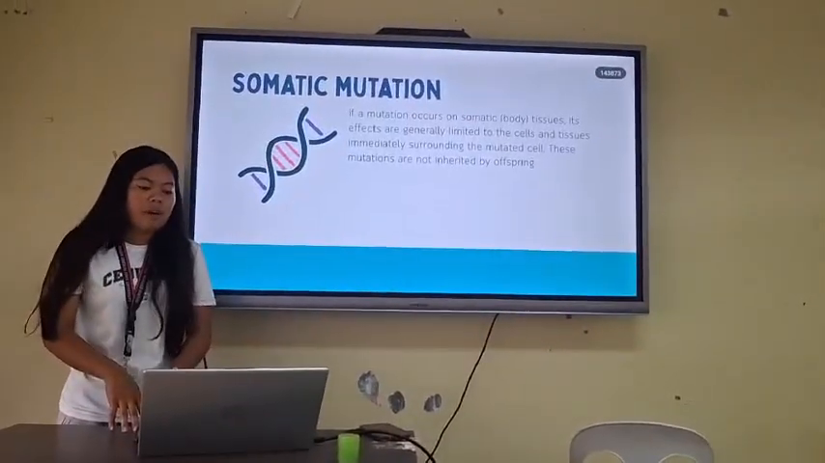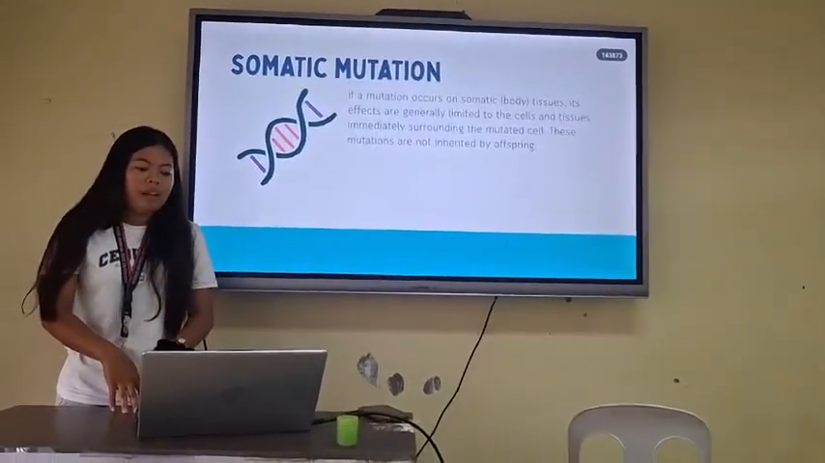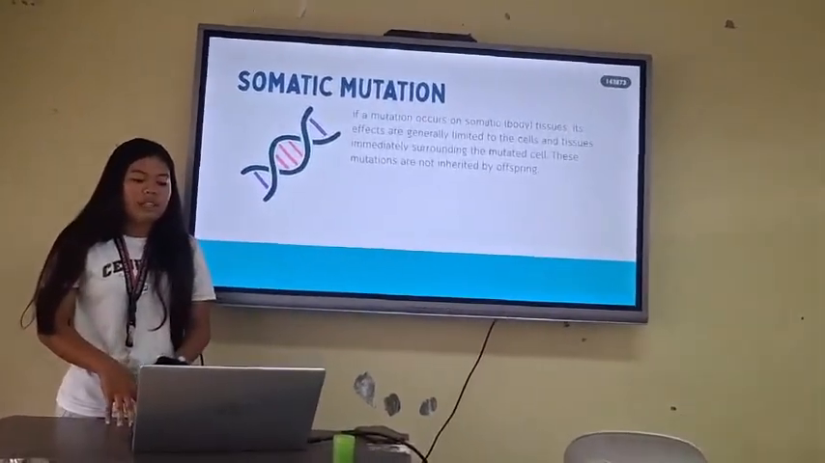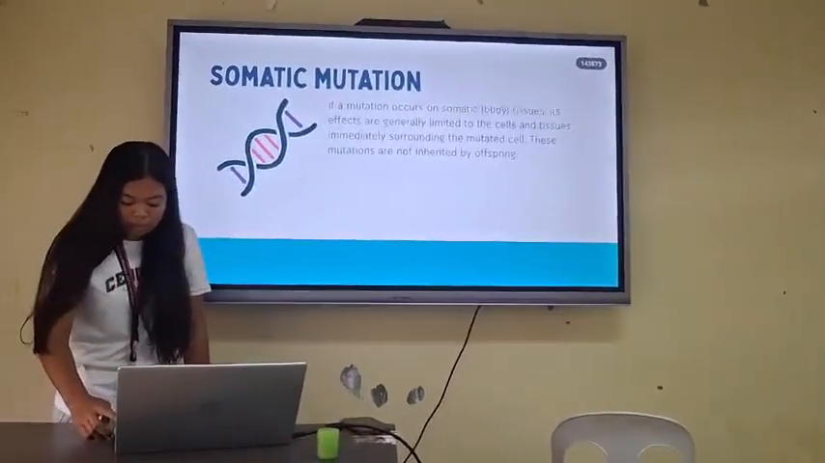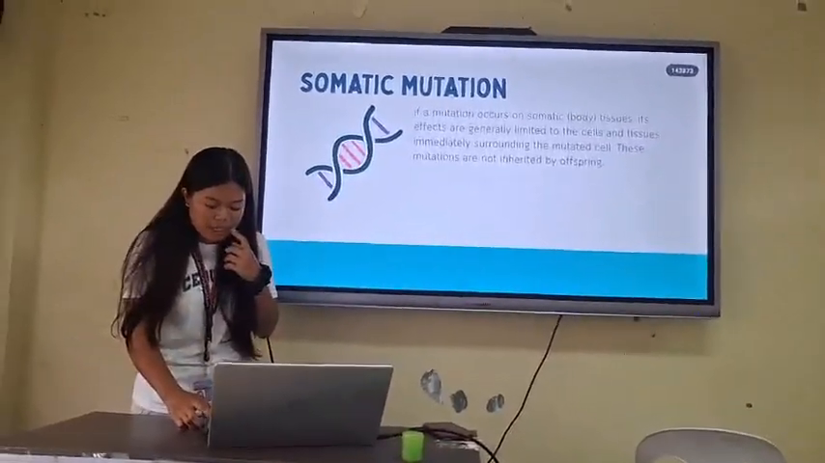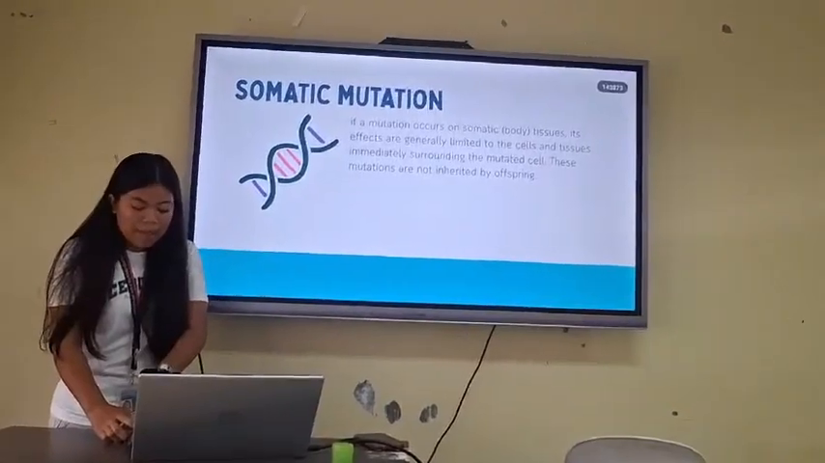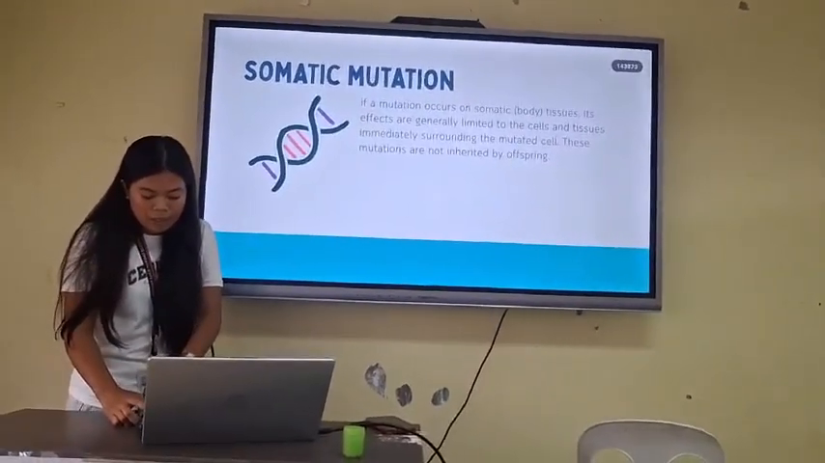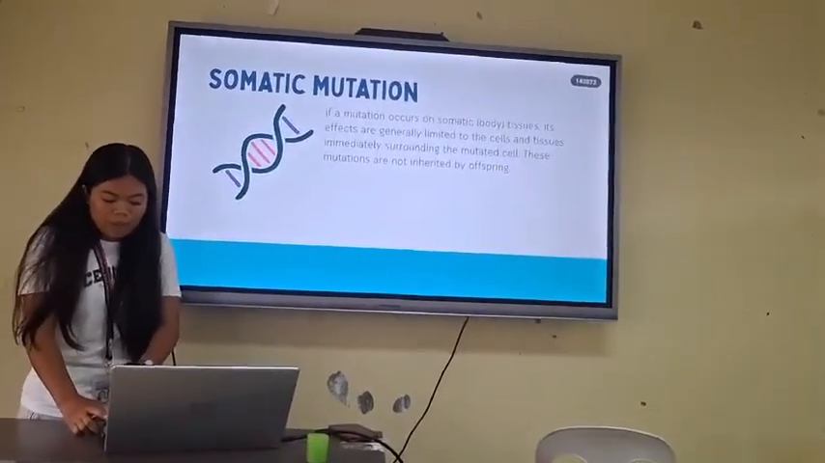Somatic mutation. If a mutation occurs in somatic or body tissues, its effects are generally limited to the cells and tissues immediately surrounding the mutated cell. These mutations are not inherited by offspring. So, a somatic mutation is not in the egg cell. This type of mutation cannot be passed to children, and only affects the person who has it. It often happens due to aging, radiation, chemicals, or mistakes when cells divide.